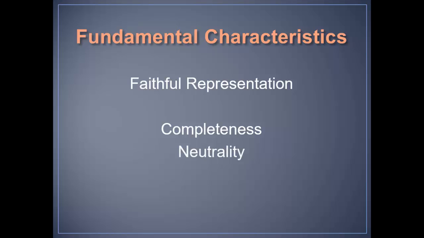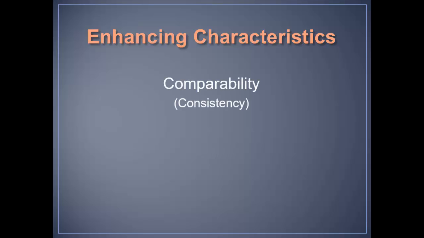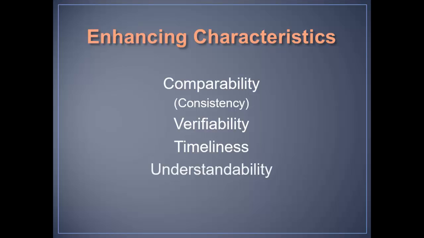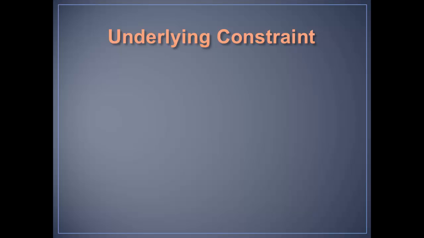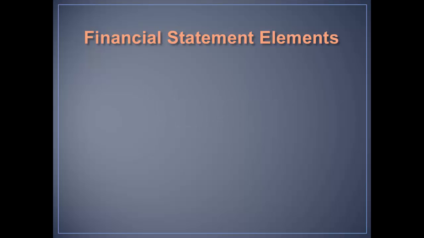Is it complete? Is there neutrality? Is it free from error? Is it unbiased? The enhancing characteristics: comparability, which relates to consistency, and verifiability, timeliness, understandability. The underlying constraint will be cost effectiveness, or the cost benefit principle.